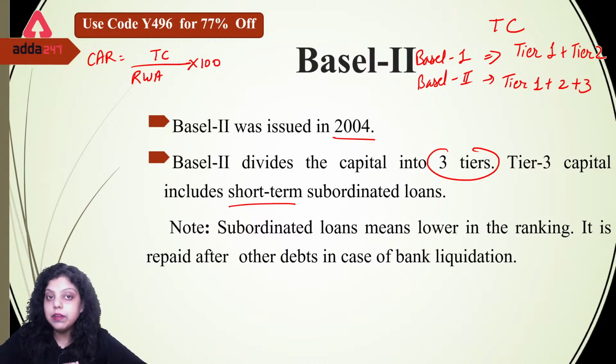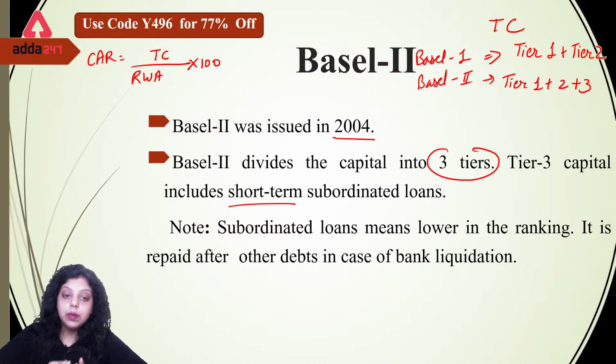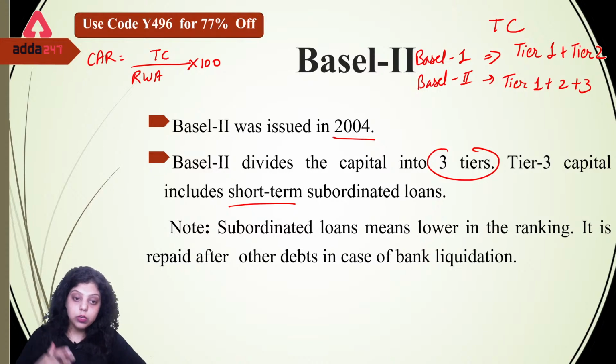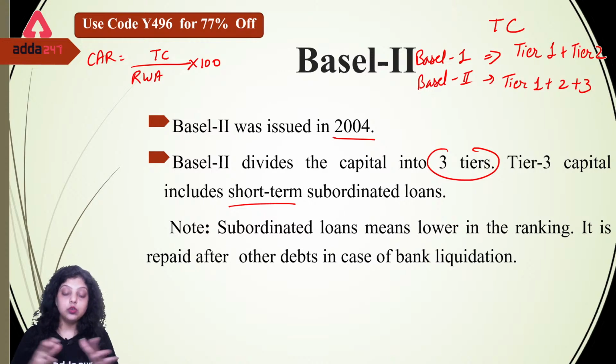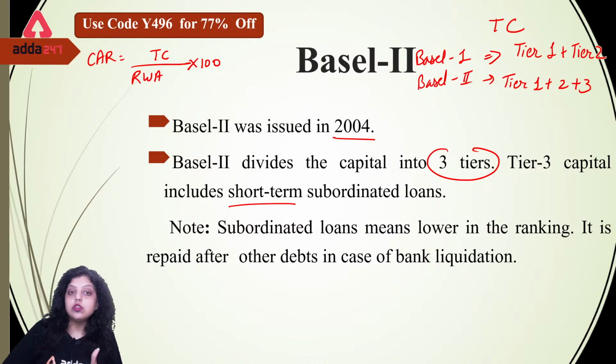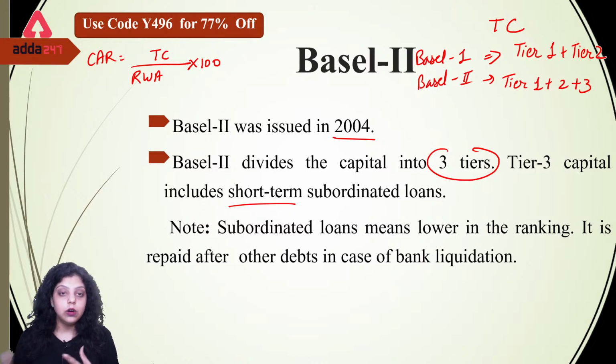So the statutory liquidity ratio will be covered under tier 1, and all the preferential shares will be covered under tier 1, because whenever you require immediate cash or immediate help, you can use tier 1 capital. Now tier 2 capital is not as liquid as tier 1 capital, but it includes the subordinate debt. Subordinate debt simply means the second liability of a bank. For example, a bank has issued two bonds with two maturities. The bond which has a later maturity period will be known as your subordinate bond.